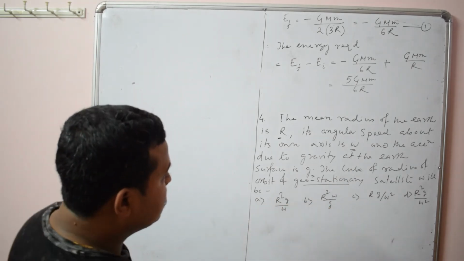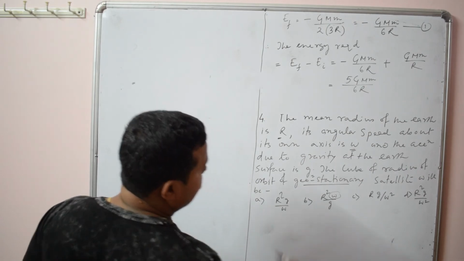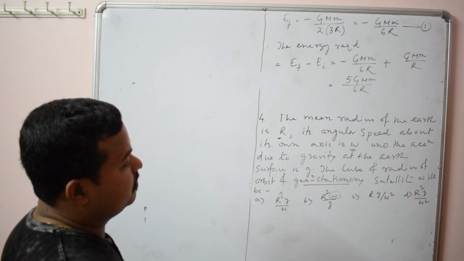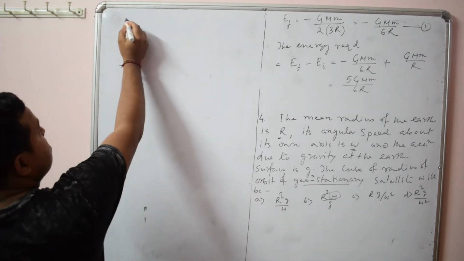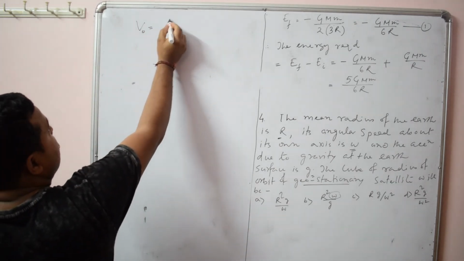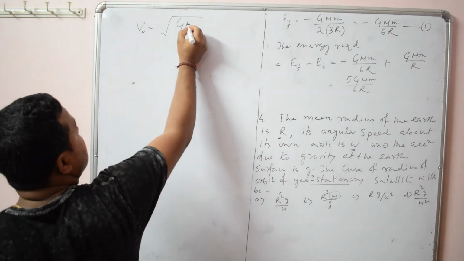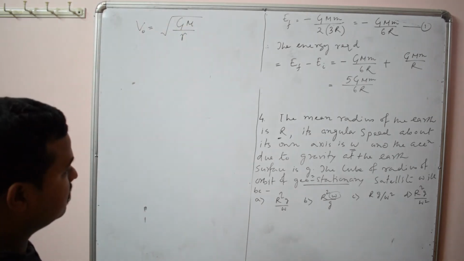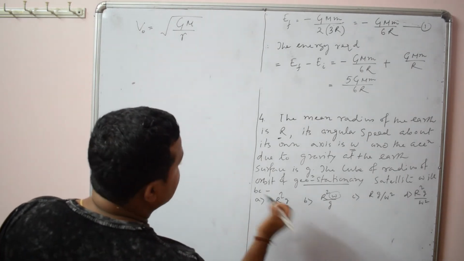So what we use is this angular speed omega. We have the formula for what? The orbital speed. You use the formula for orbital speed, root over GM by r. Now you have to modify this formula in order to bring g and omega.